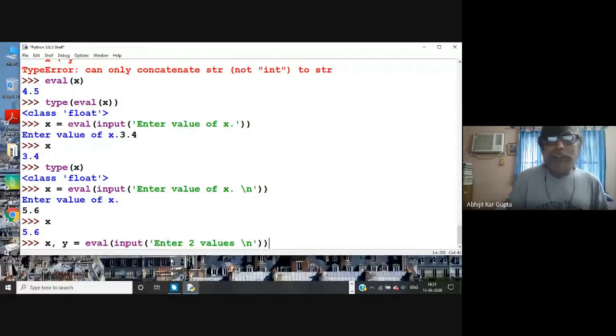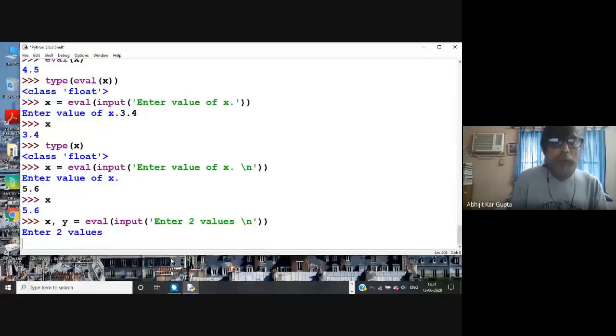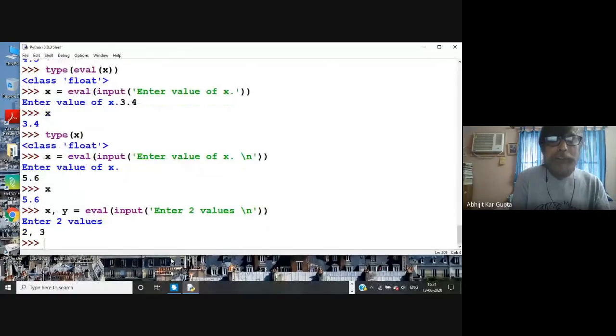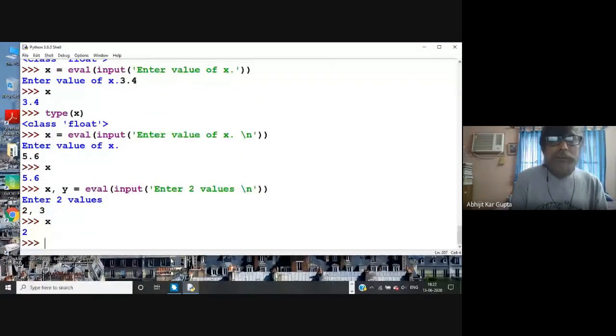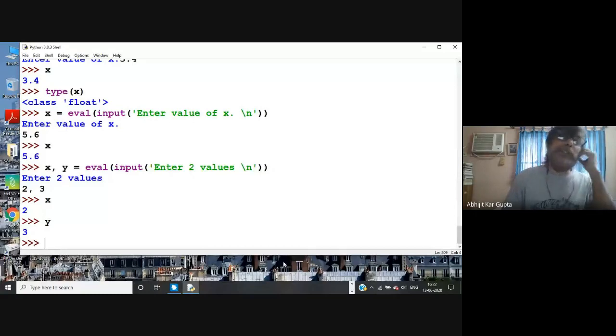Let's see what it does. Two values, say 2, 3 I give. Is it x? Is it y? It is. That's because if you would not give eval, it would not work.